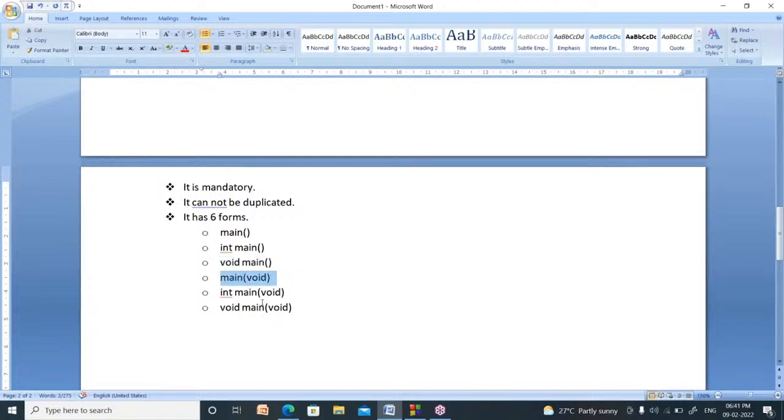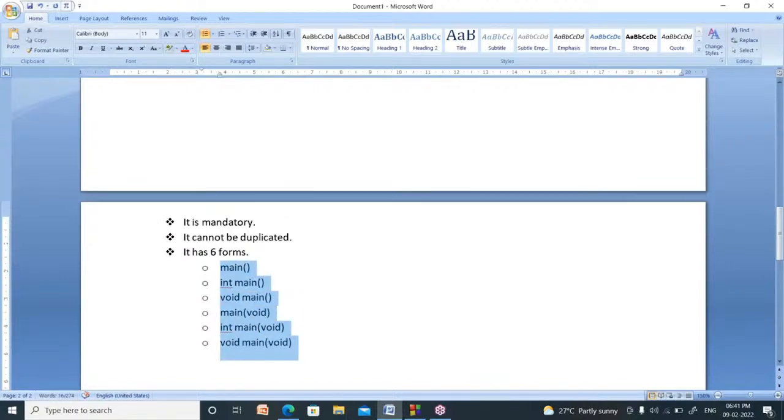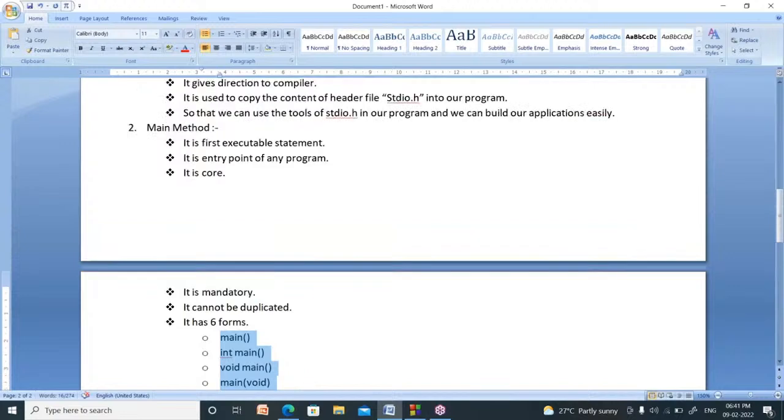Or you can go for the fourth model, or the fifth one, sixth one. Whatever you want to use, you can use. Nobody has a right to ask you. Now, your main method has how many forms? Six forms. Right. Now I will explain about the main method once again.